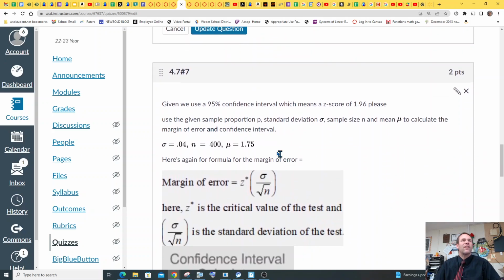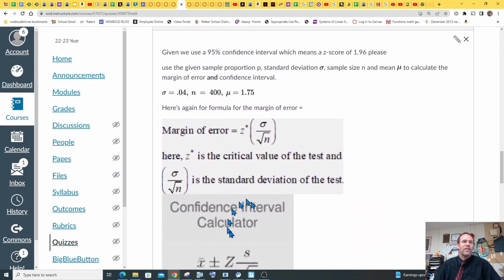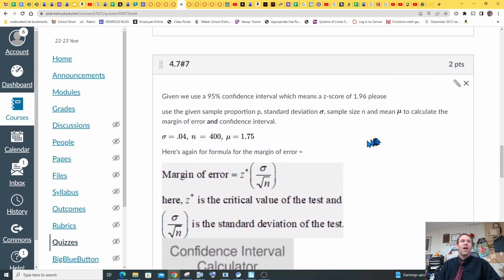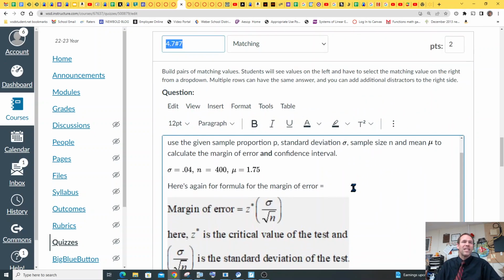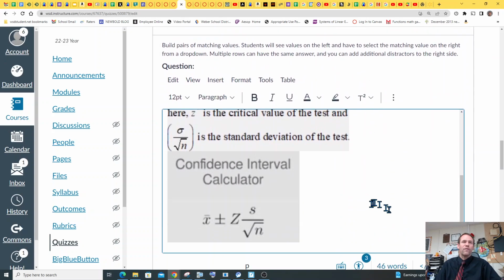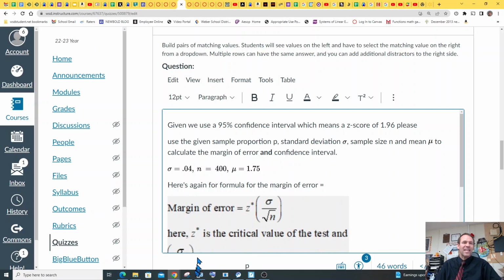Cool. So then if we use the 95% confidence interval, which means a z-score of 1.96, please use the given sample proportion p, standard deviation, sample size n, and the mean given to find the margin of error, right? So here's our confidence interval calculator, that's our formula, as well as our margin of error formula. And so for this number 1 problem, they want us to find the margin of error as well as the confidence interval.